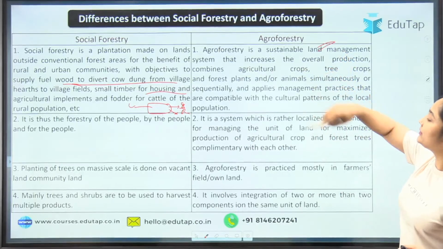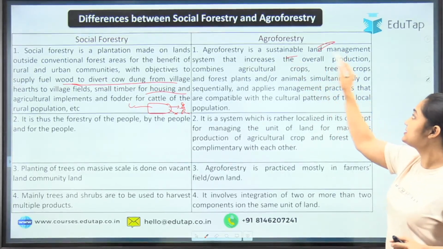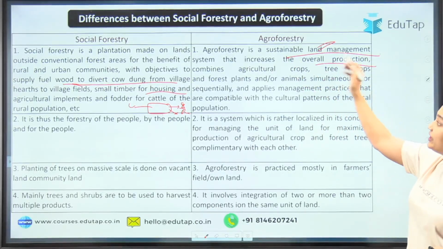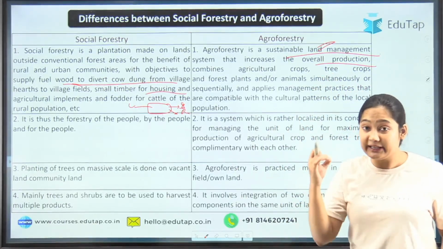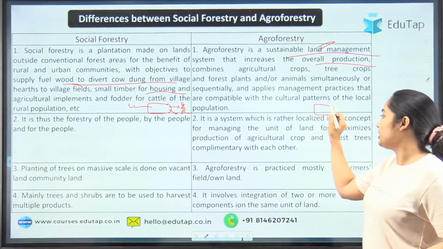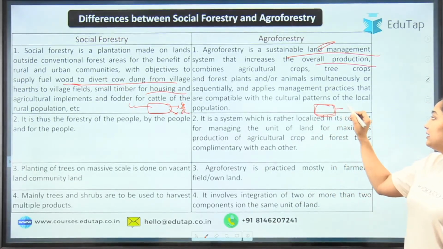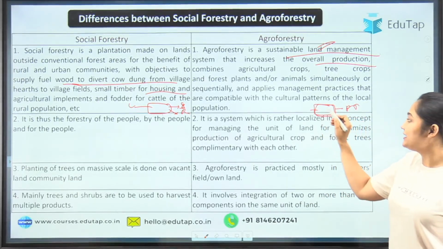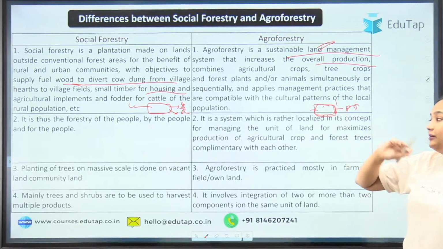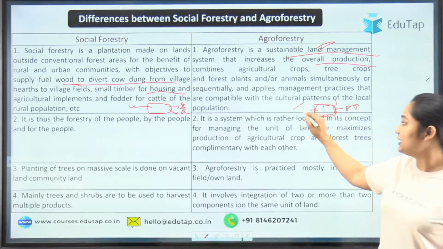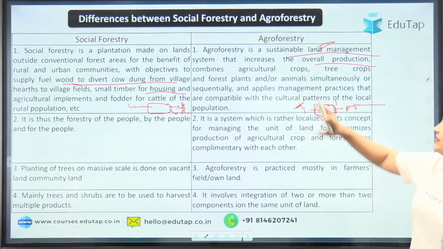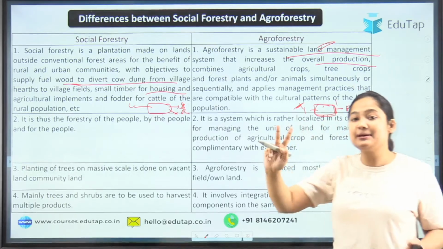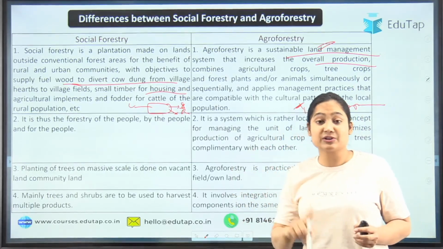But when we are talking about agroforestry, what is happening here? Sustainable land management is there. Why? We are increasing the overall production of the land. It means when you are planting a tree, the main aim is either to protect the farm so that productivity can be increased, or the trees themselves are good for the farm. So patterns, compatibility and management practices are there when we are talking about agroforestry. So this is the basic difference between agroforestry and social forestry.